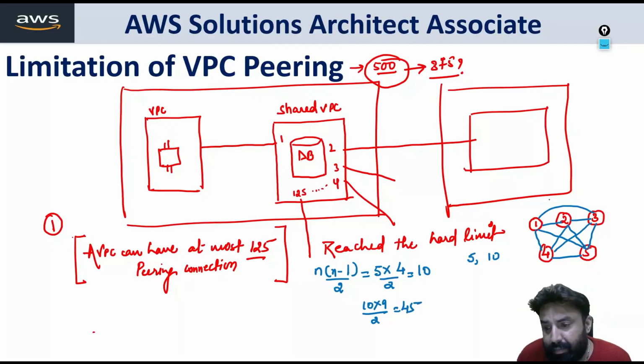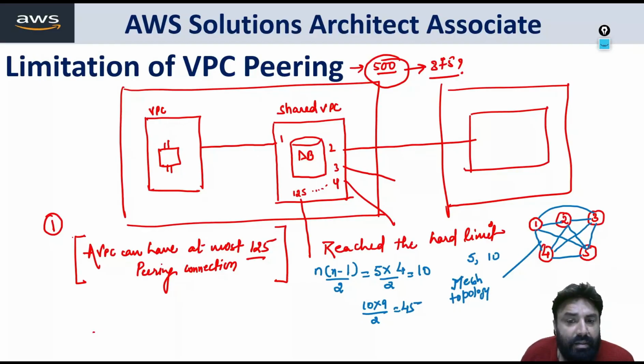Is it not a mesh topology, where we are making so many connections? This limitation needs to be overcome, because an organization may have thousands of VPCs. Instead of a mesh topology, we should have a star topology.